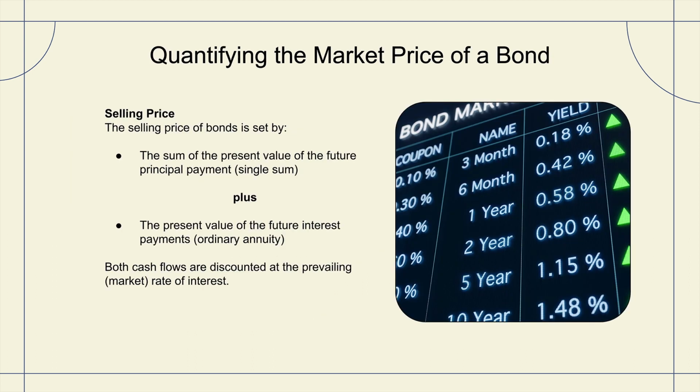As we seek to quantify the market price of a bond, the selling price of the bond is set by the sum of the present value of the future principal payments plus the present value of the future interest payments. The future principal payment is one lump sum at the end of the maturity date, which is considered a single sum, whereas the interest payments will be paid biannually or annually, depending on the contract terms over the life of the liability. And therefore, it's considered an ordinary annuity. Both cash flows are discounted at the prevailing or the market rate of interest.